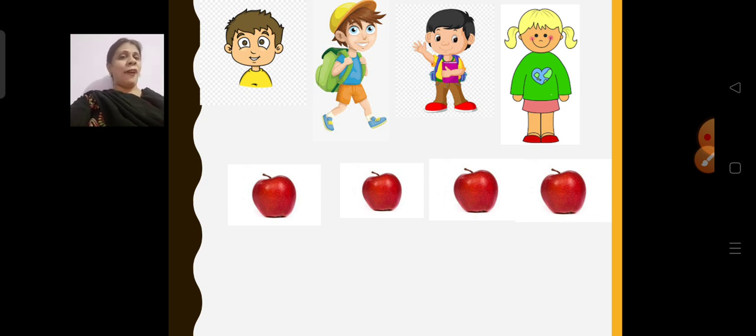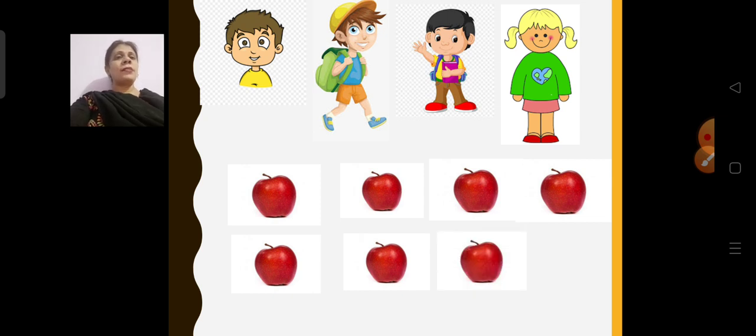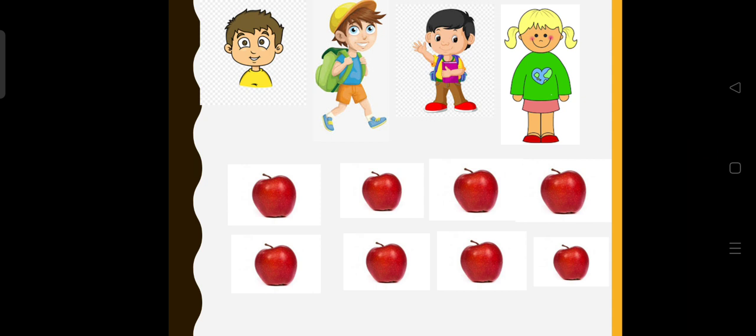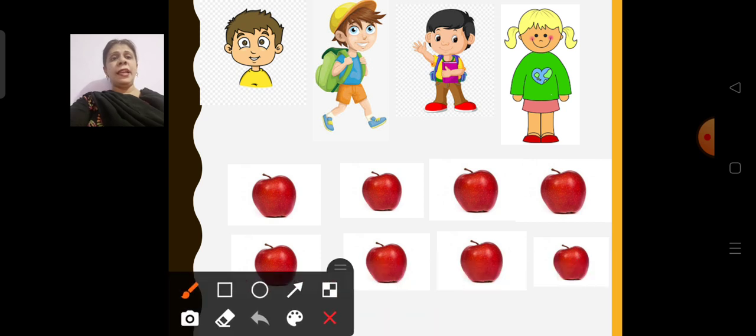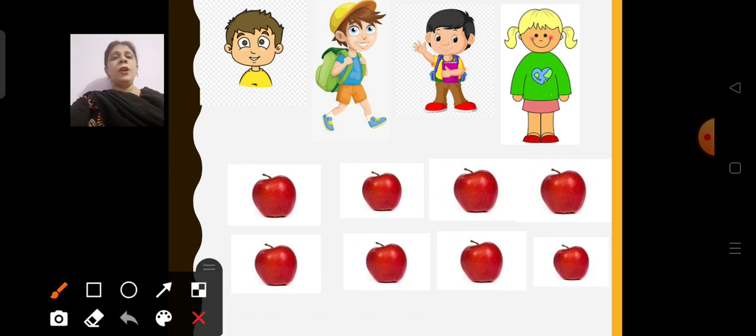That means 4 apples I have distributed. Okay. So now I will give them 1 more, to the first child, then 1 more to the second, 1 more to the third child, and 1 more to the fourth child. Understood? So now they are having 2 apples with them. One child is having 2 apples with him or her. So now we will count and see whether we have distributed 8 apples. Okay. 1, 2, 3, 4, 5, 6, 7, 8. Yes, we have distributed 8 apples.